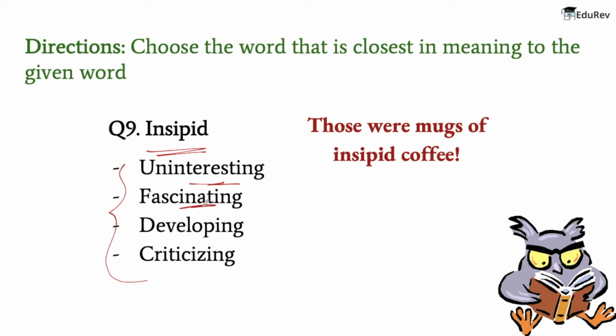Fascinating means strongly attracted and interested. Developing means growing and becoming more mature, advanced, or maybe you can say elaborated. And criticizing means to indicate the faults of someone or something in a very disapproving way. So that is what criticizing is.